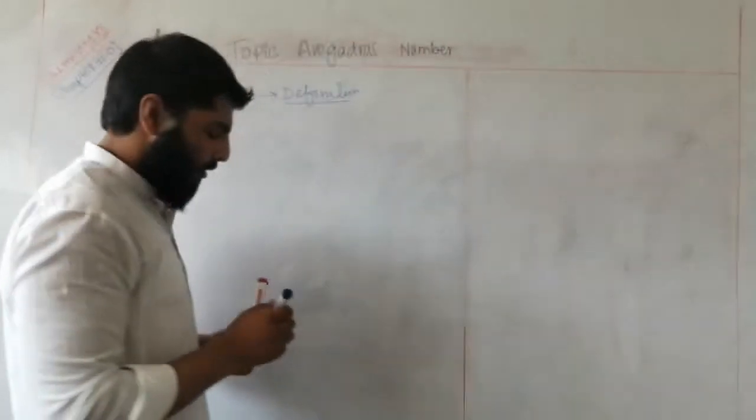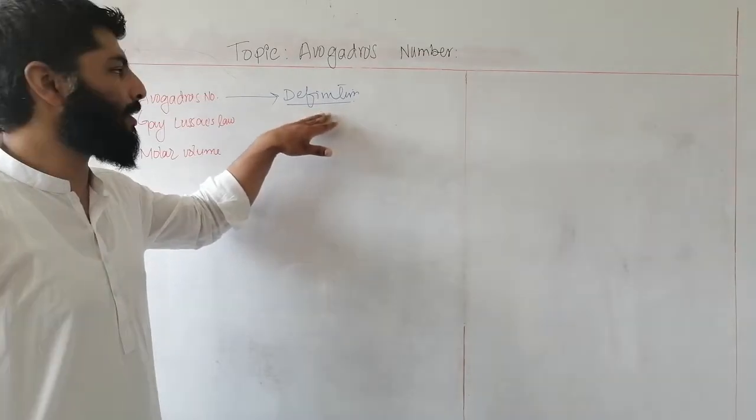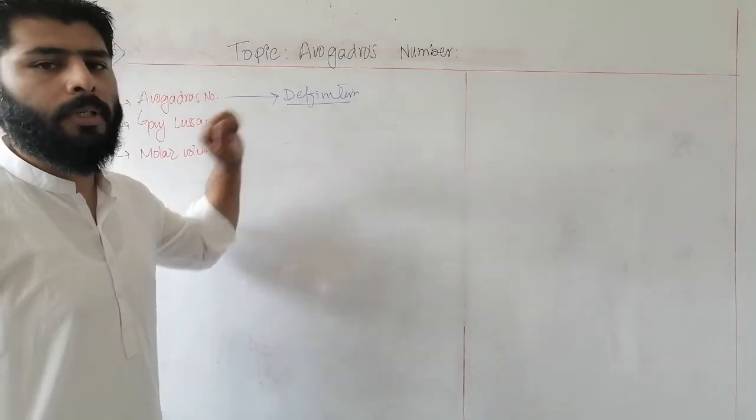First of all, we will discuss the definition of Avogadro's number. What is an Avogadro's number?